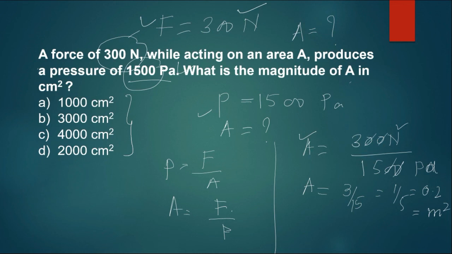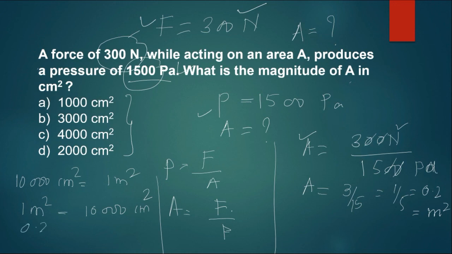Right? Remember the relation that 10,000 centimeter square is equal to 1 meter square. So 1 meter square is equal to 10,000 centimeter square.